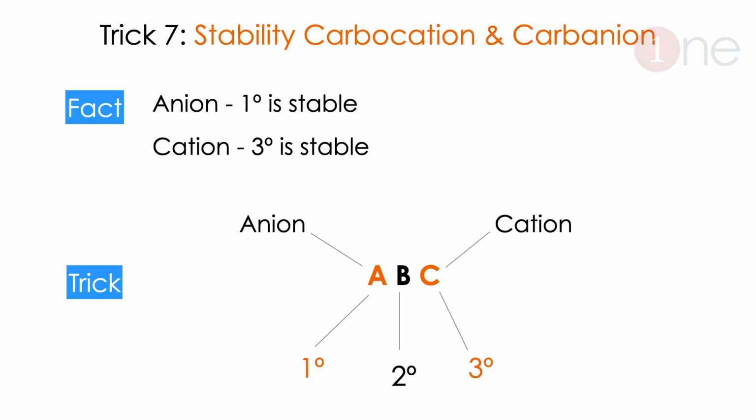A means 1, right? A means anion. B means 2, C means 3. So C stands for cation, C stands for tertiary. So it is very easy to remember from the word ABC and 1, 2, 3. For A, anion primary. For C, cation tertiary.